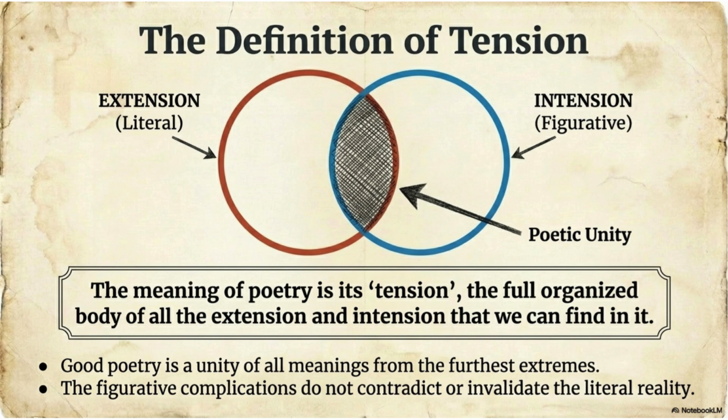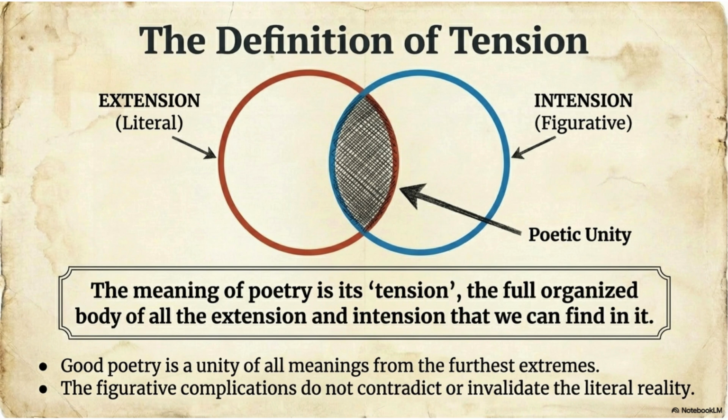Look carefully at the diagram. You see two overlapping circles. One circle represents extension, literal meaning. The other circle represents intention, figurative meaning. The shaded area where they overlap is the most important part of the diagram. That overlapping area is called poetic unity. And poetic unity is what Tate calls tension.